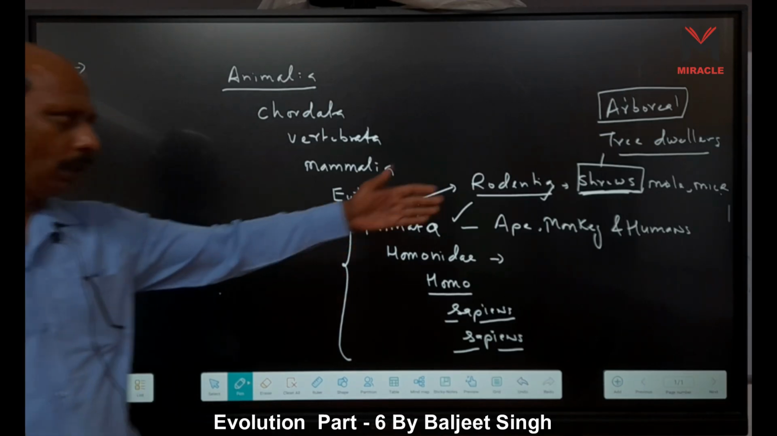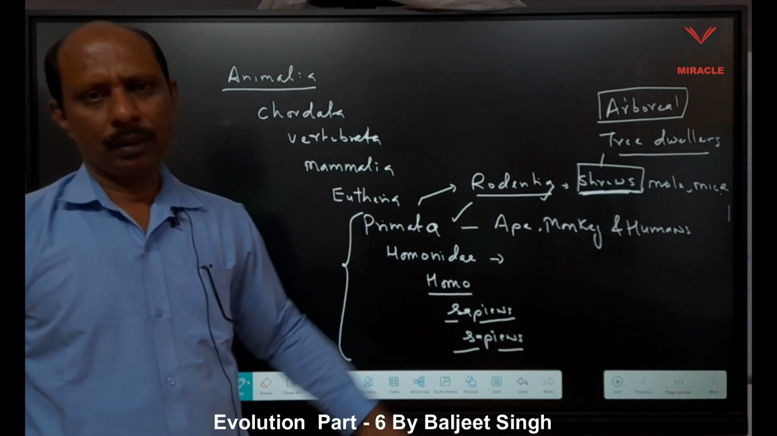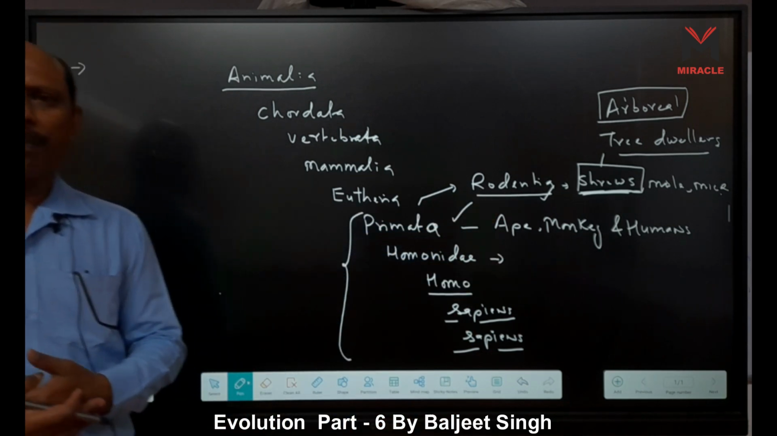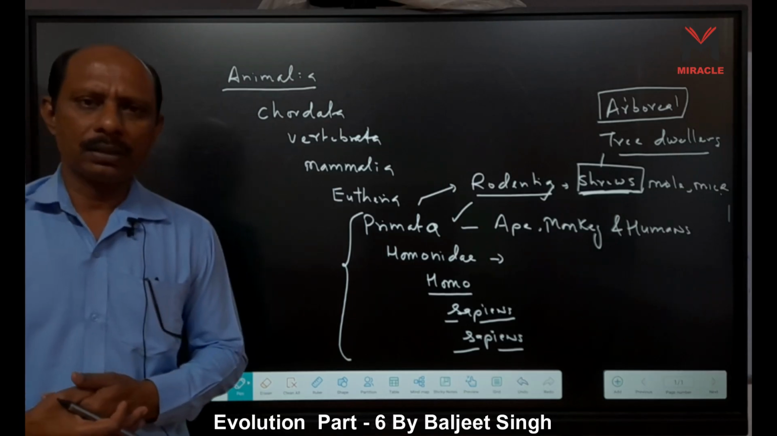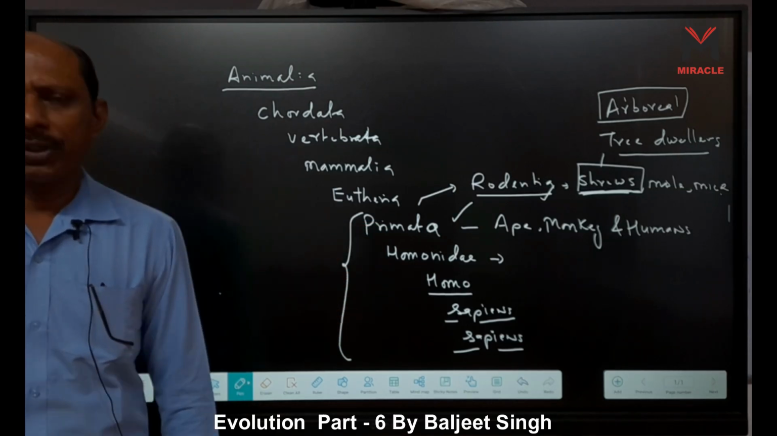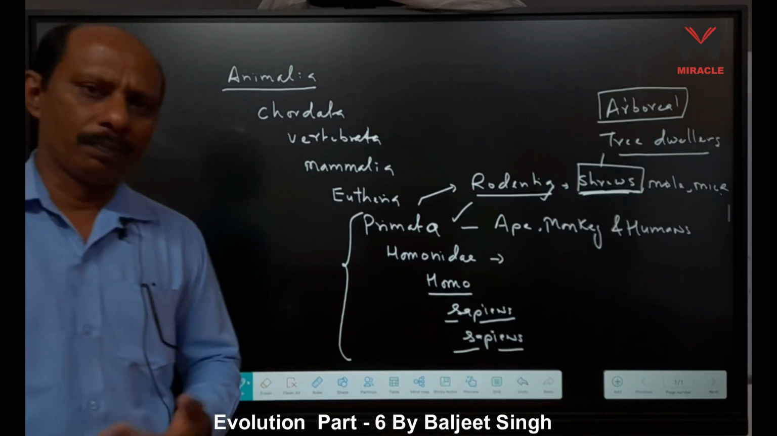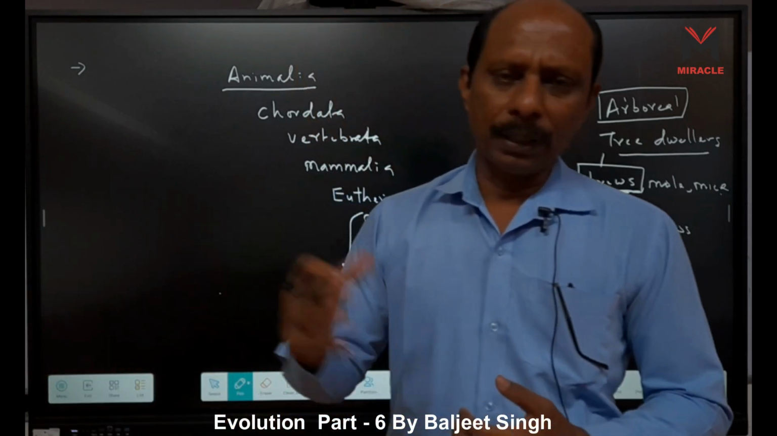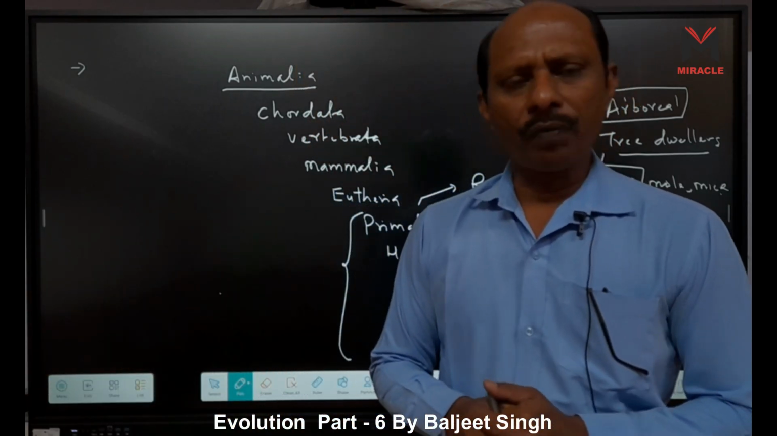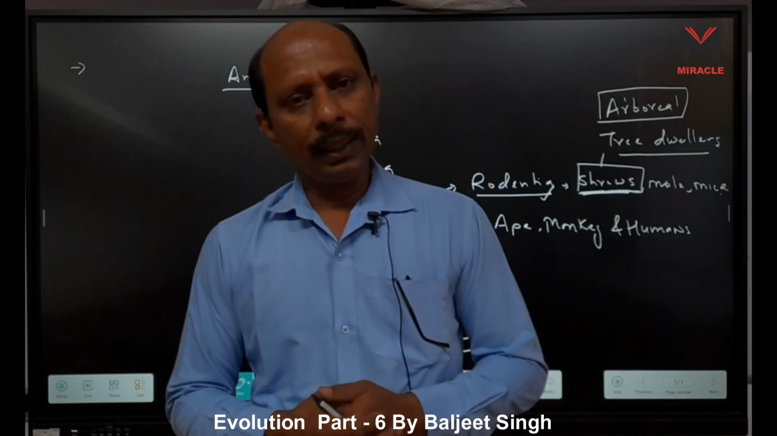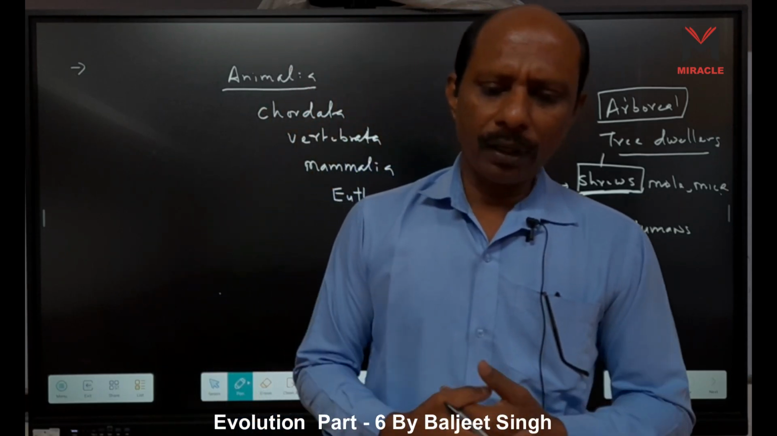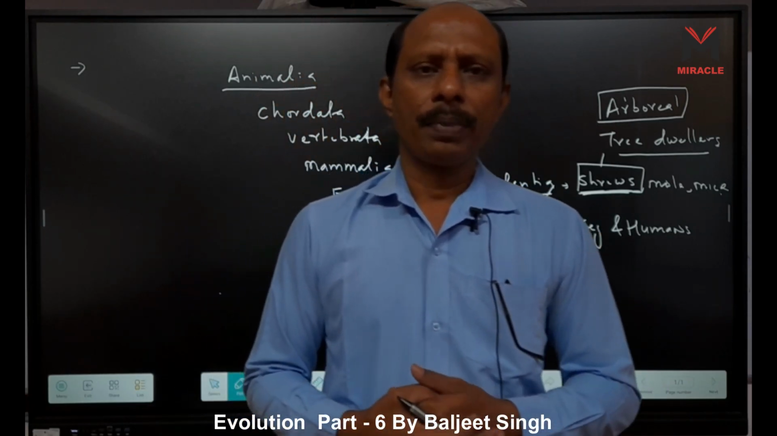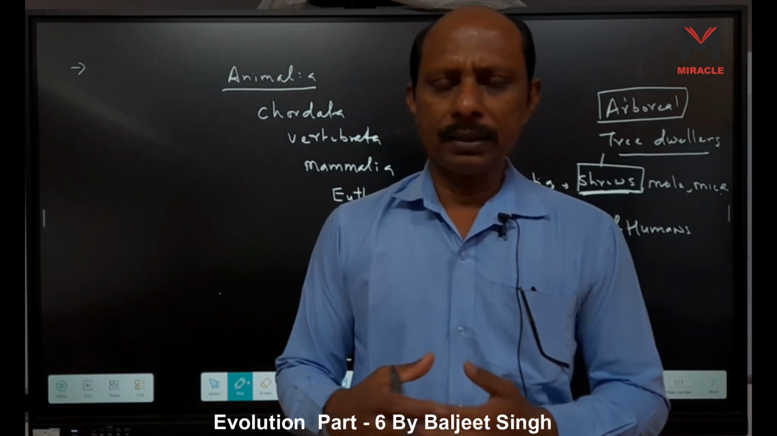Then what happens? These shrews evolved into primates. When did the primates first evolve, in which era? In the previous chapter I told you the Mesozoic era is the age of reptiles. The Mesozoic era is divided into three periods: Triassic, Jurassic, and Cretaceous.